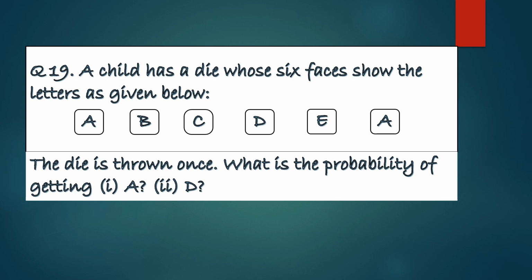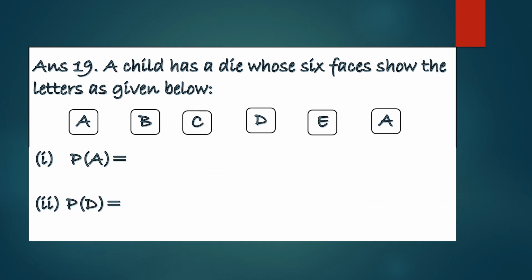Right? So total number of outcomes are 6. So probability of getting A. Now this is A, this is A. So the number of favorable outcomes are 2 and the total number of outcomes are 6. So probability will be 2 by 6. On simplifying, we will get 1 by 3. Now the probability of D. Only one face with D is there. So the favorable outcome is 1 only and the total are 6. So the probability is 1 by 6.